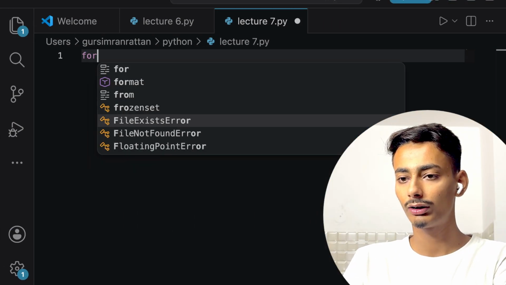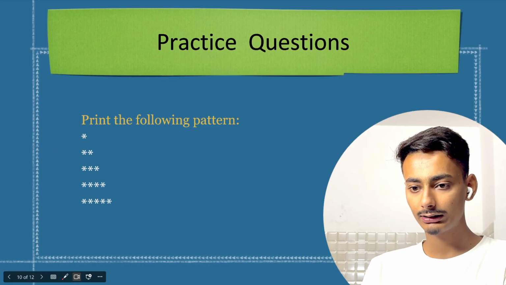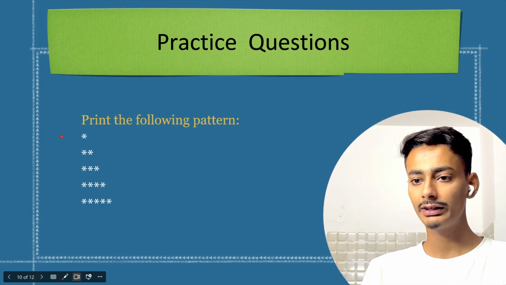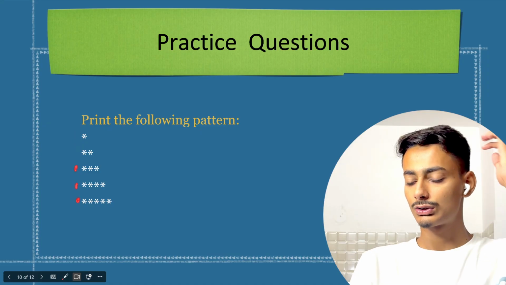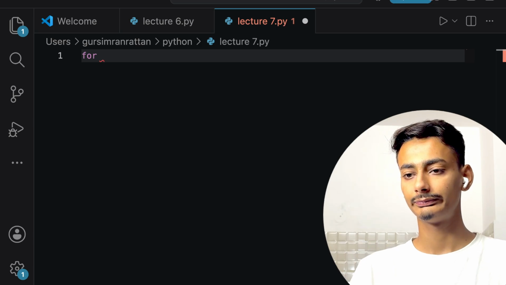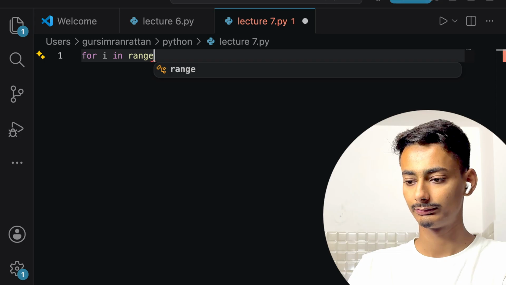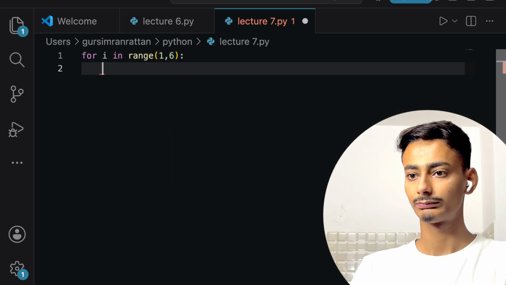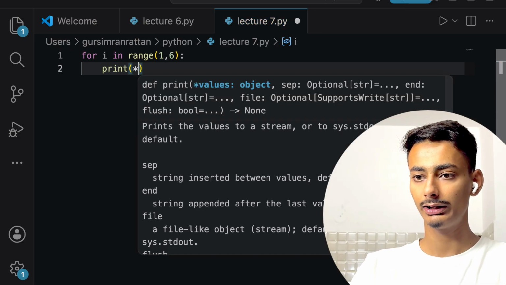Here there are five lines, right? See, there are five lines: number one, number two, number three, number four, and number five. So what I will be doing is for i in range, I will start from one and go till six. I will be printing, what do I have to print? I have to print this symbol, right? The asterisk symbol